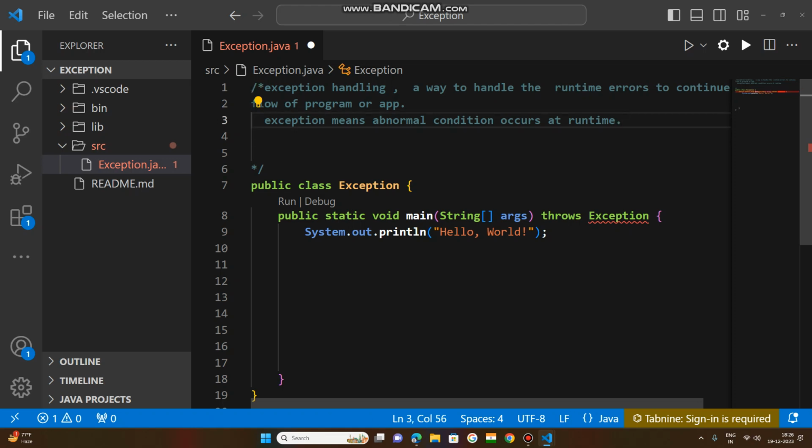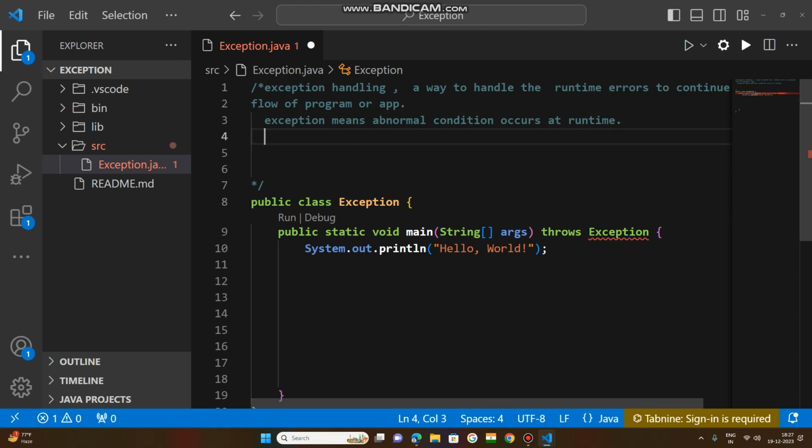First of all, we need to understand two terms here. What are runtime errors? This is very important.